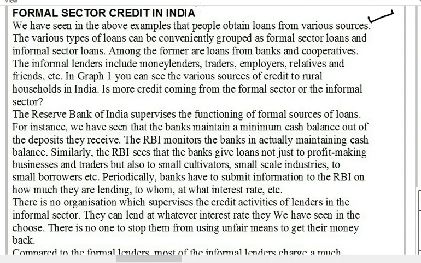Now we have studied in the previous lessons that people obtain loans from various sources. These sources can be conveniently grouped as formal sector loans or informal sector loans. When we talk of formal sectors, we find the banks and the cooperatives. The informal lenders include moneylenders, traders, employers, relatives, friends, etc. So there are two types of lenders: the formal and the informal.